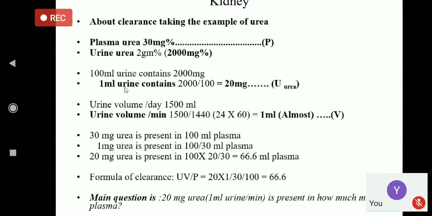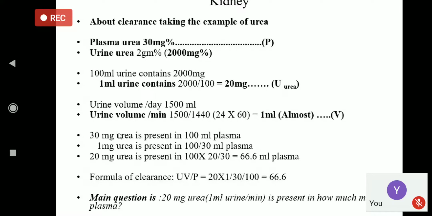Then 1 ml of urine contains how much? 20 milligram urea. And that is the urea concentration in the urine. Now urine volume per day is 1500 ml. So urine volume per minute is how much? Almost 1 ml, 0.9 to 1 ml.